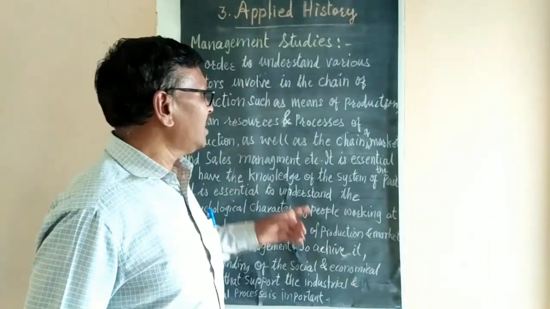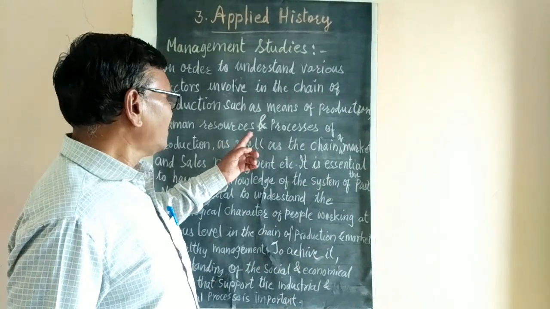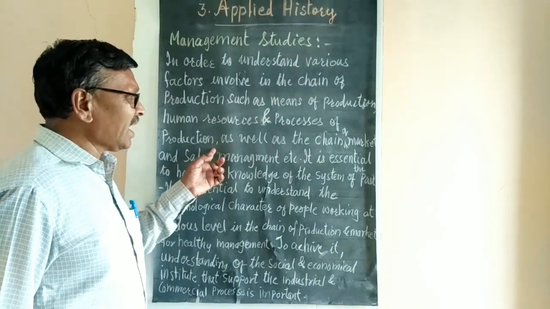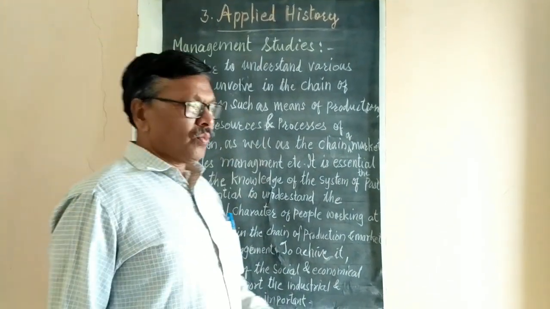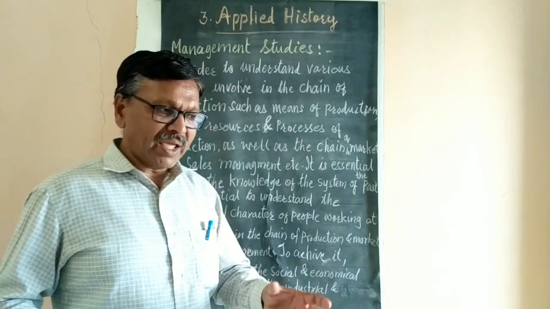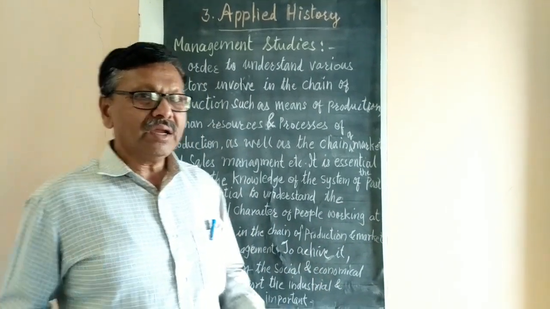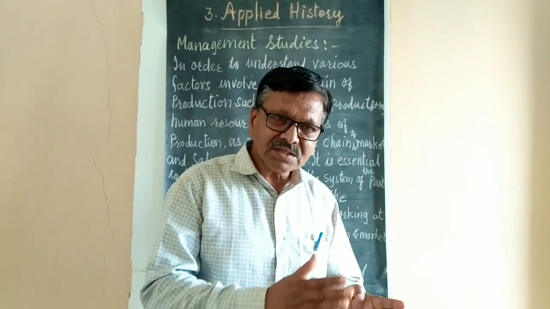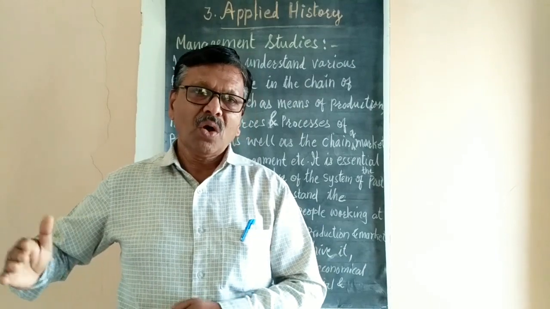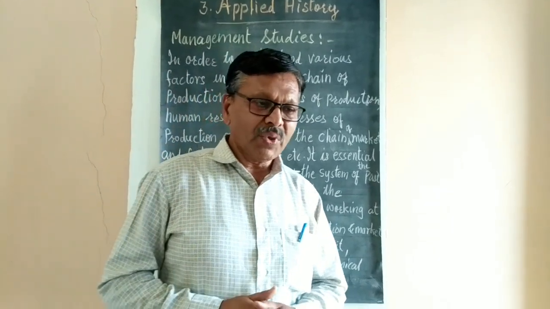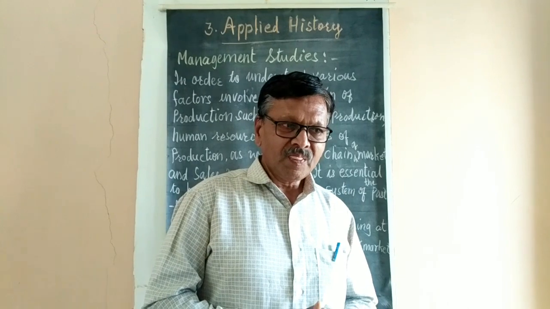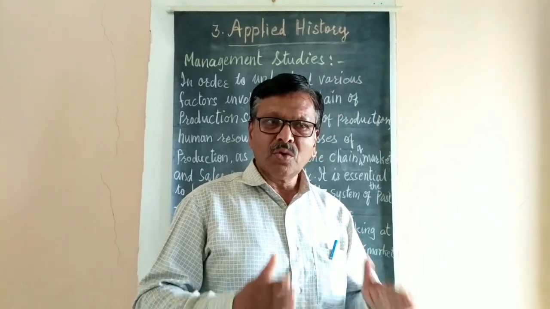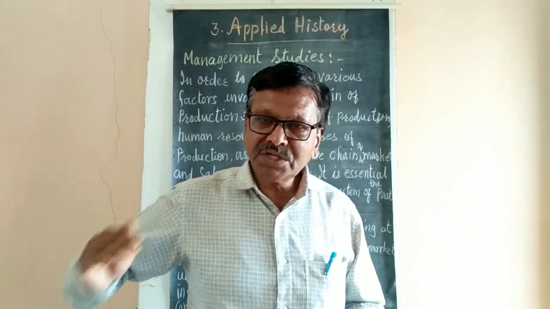In this way, it is considered the process of production, how it is produced, as well as the chain of market. When this commodity, the motorbike, is produced, it doesn't go to the house at once. There is a system, a chain of market. For example, once it is produced by the company, it goes to the main dealer. From the main dealer, it goes to the district dealer.